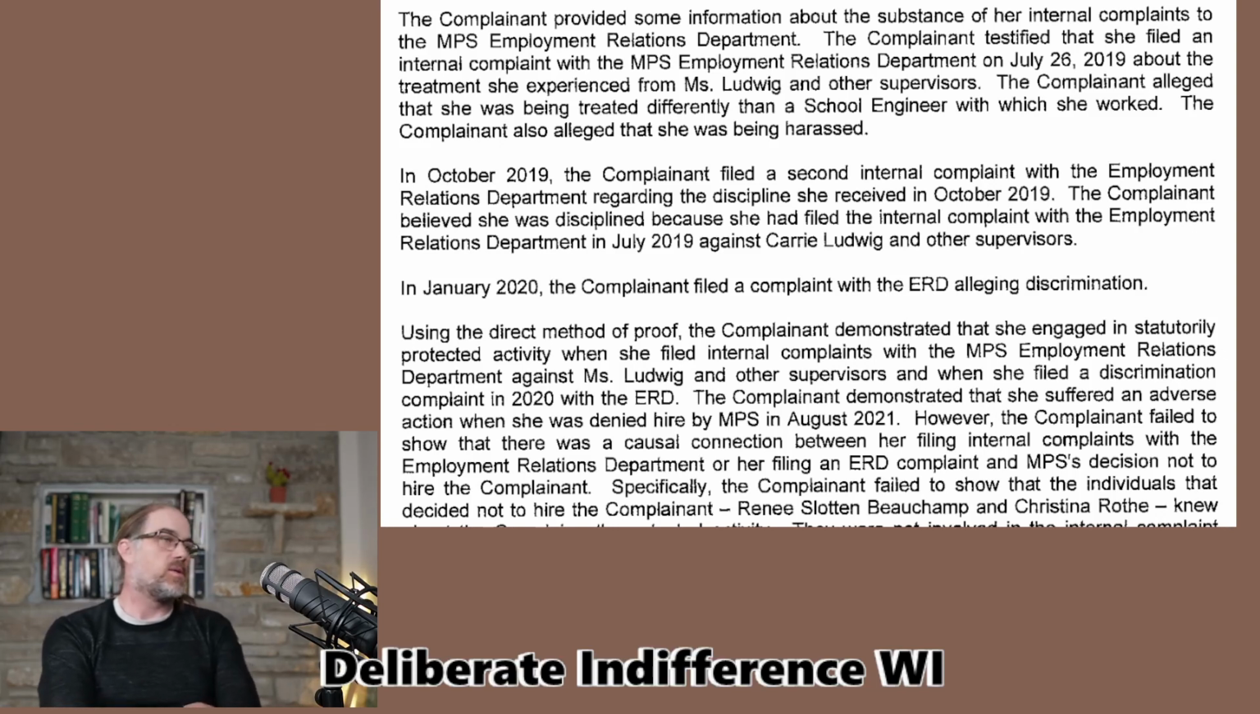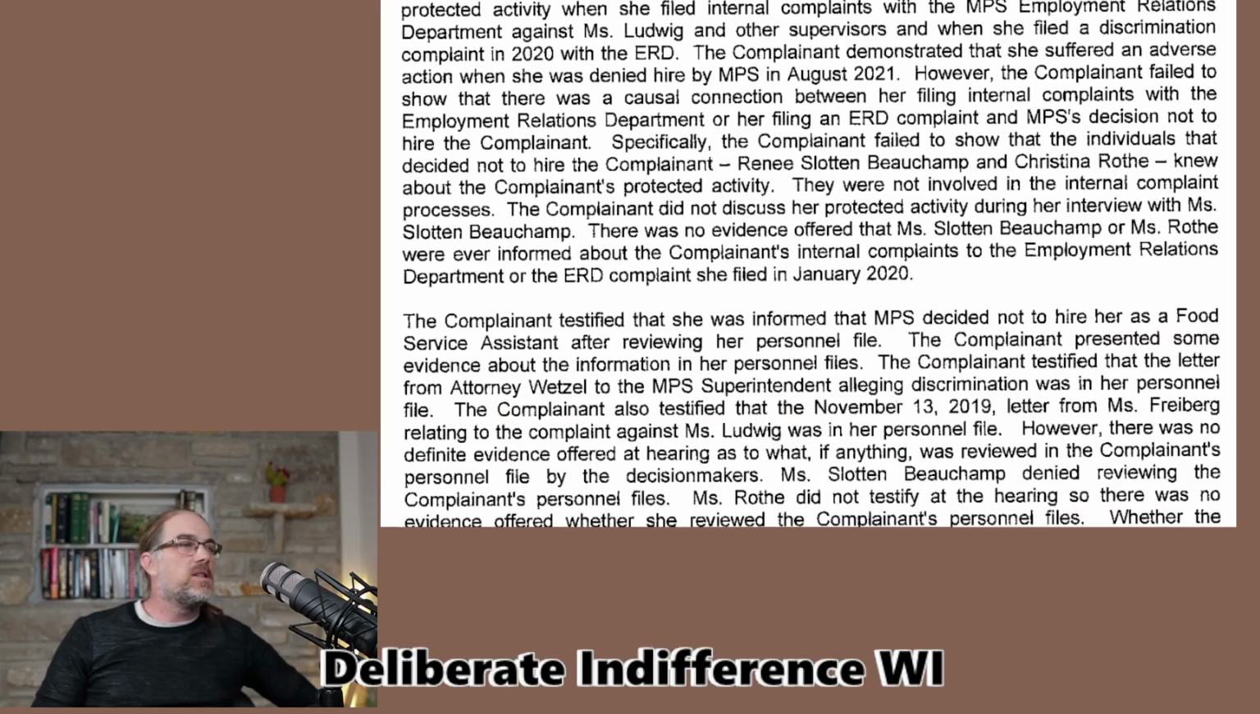In January of 2020, the complainant filed a complaint with the ERD alleging discrimination. Using the direct method of proof, the complainant demonstrated that she engaged in a statutorily protected activity when she filed these complaints and the ERD. The complainant demonstrated that she suffered an adverse employment action when she was denied hire by MPS. However, the complainant failed to show that there was any causal connection between her filing internal complaints with the Employment Relations Department or her filing an ERD complaint and MPS's decision not to hire the complainant.